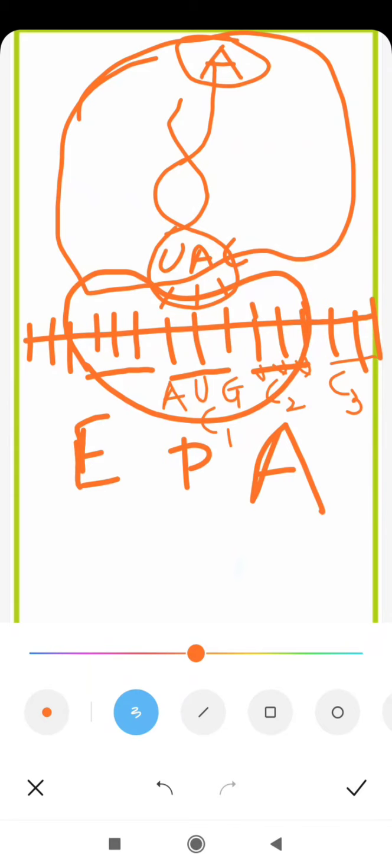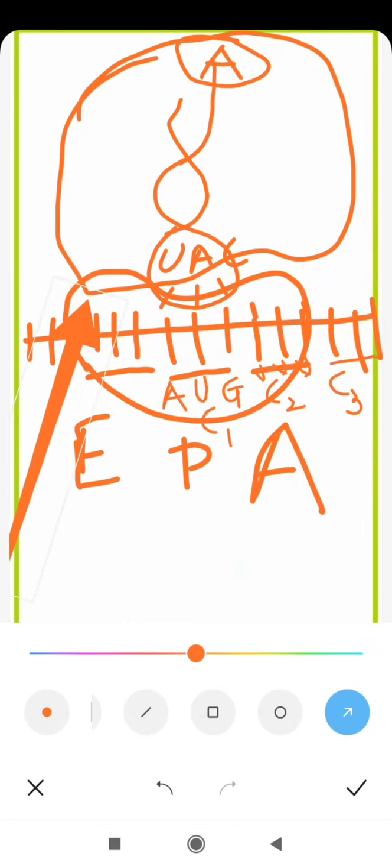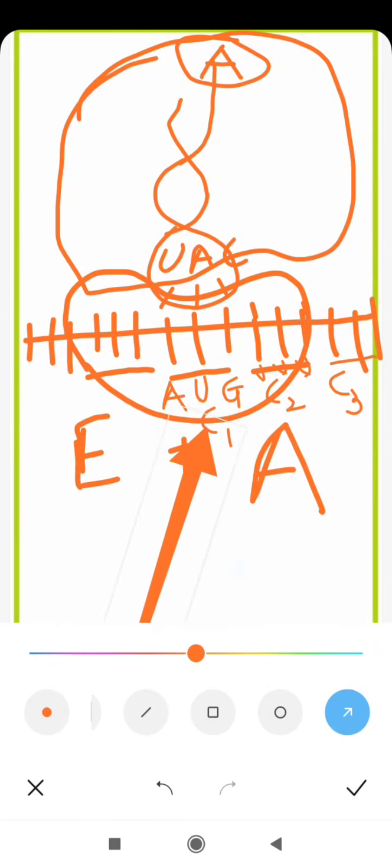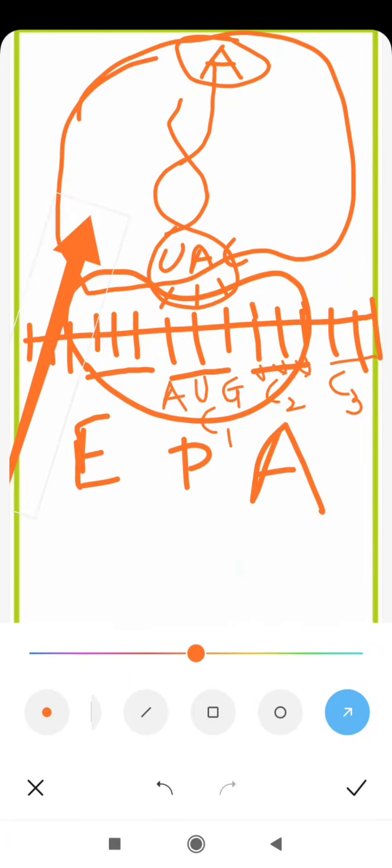If you see this diagram, this whole assembly, the entire structure is called the initiation complex. How the initiation complex forms, I have told you repeatedly.